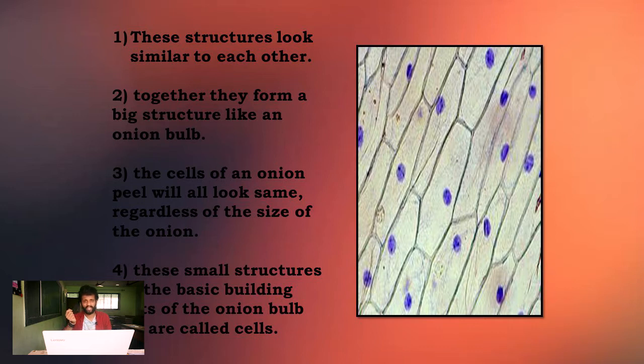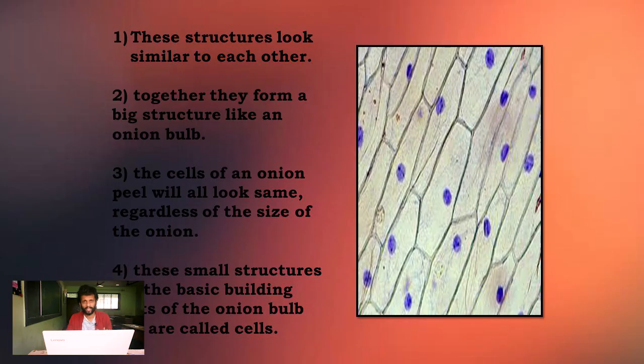Now here I have a picture of an onion cell. A peel of an onion is taken, stained a little bit with a blue color, and then you observe it under a microscope, and this is how an onion peel will look. What is the meaning of an onion peel? A small thin layer of onion is taken, stained and observed. So what are the things that we can learn from here?